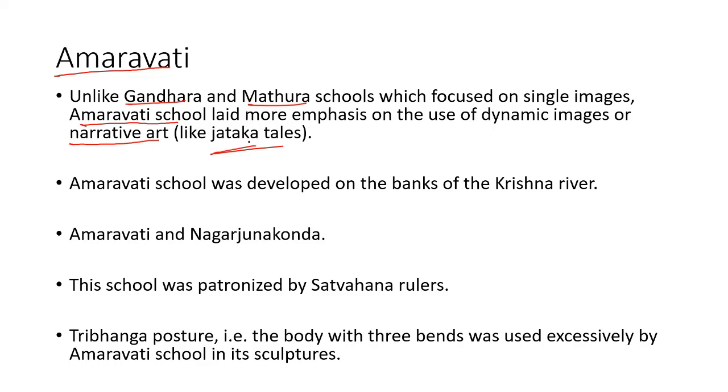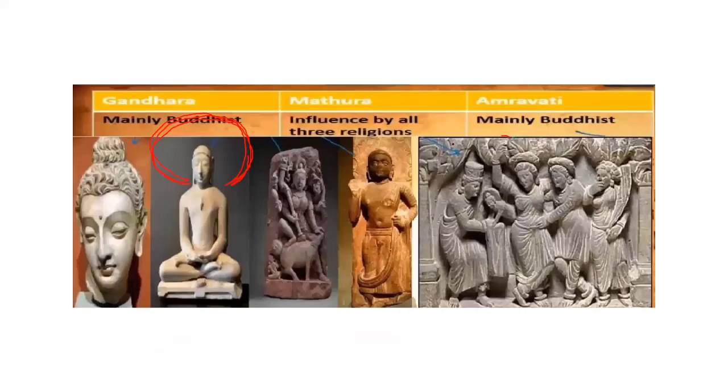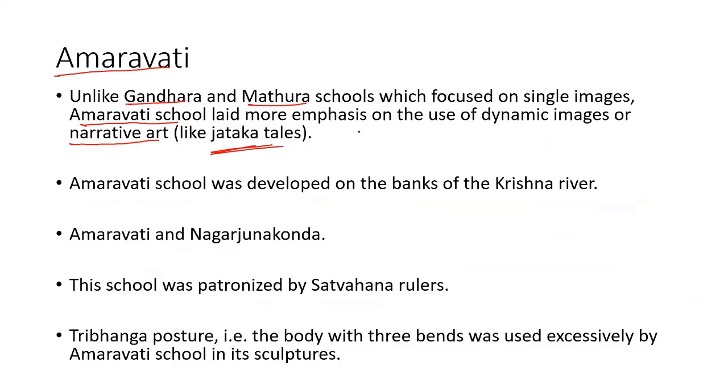So these Jataka stories we can find even on the stupa walls. Remember, students, these Jataka stories were depicted in the Amravati school. See, this is an example of Amravati School of Art sculptures. This is Gandhara, a single one. This is Mathura, it is a single. But Amravati is multiple sculptures, like the narration of a story. Which story? Jataka story. And what is a Jataka story? Stories belonging to the previous births of Buddha.